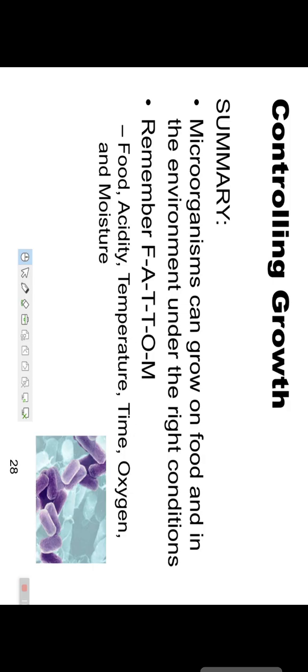F is food, A is acidity, T is temperature, and the next T is time, O is oxygen, and M is moisture. So these are the terms by which we can control the growth of the microbes in food industry. Clear?